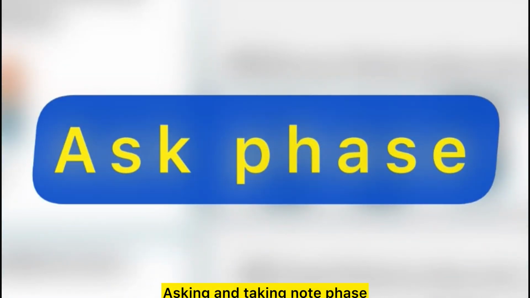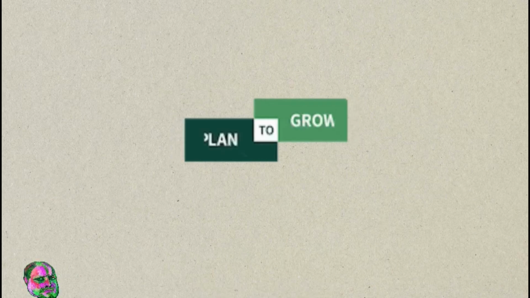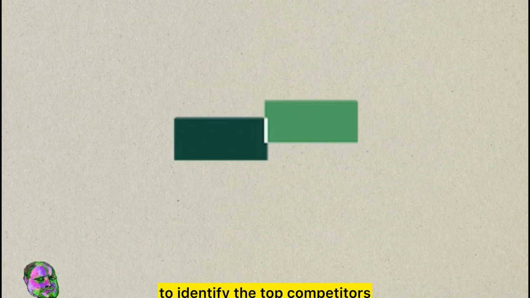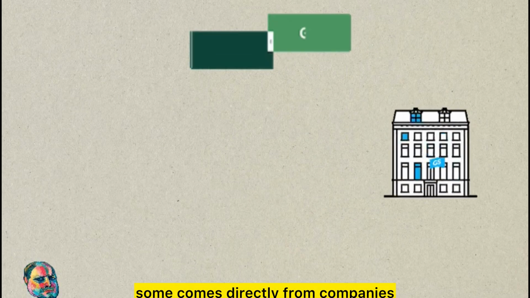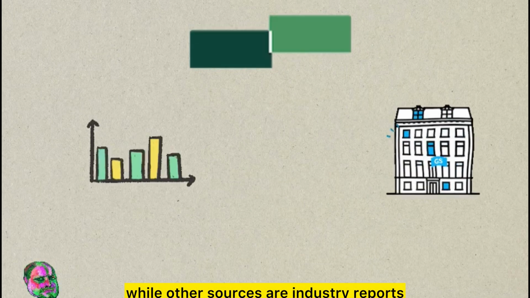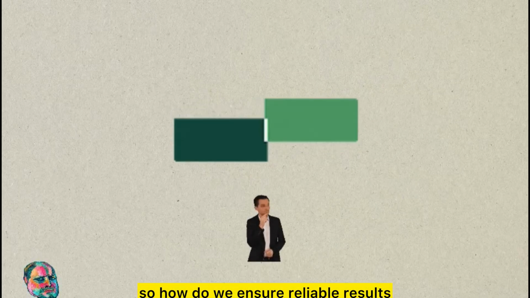Asking and taking note phase. Imagine you're asked to evaluate companies in a specific market, like the Gulf region, to identify the top competitors. The data is varied. Some comes directly from companies, while other sources are industry reports. Data accuracy varies, so how do we ensure reliable results?